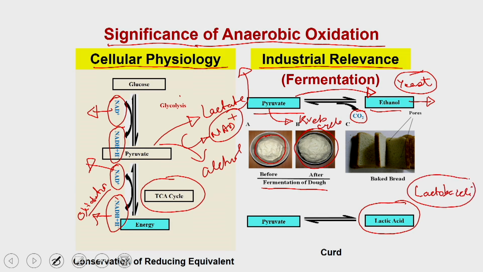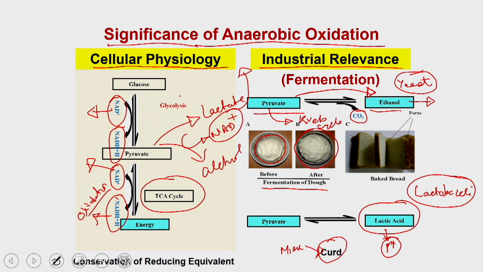In the case of lactobacilli, you are converting the pyruvate to lactic acid, and lactic acid reduces the pH of the media, and because of that it converts the milk to curd. That is how the lactic acid bacteria or lactobacilli have relevance in converting milk to curd and the production of curd.